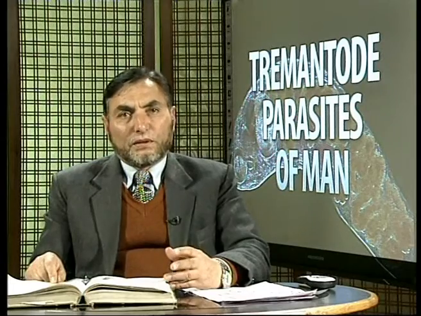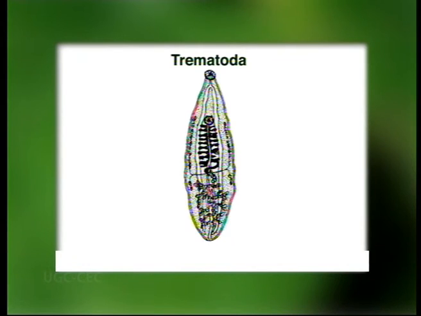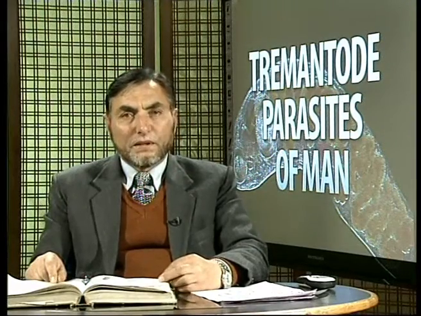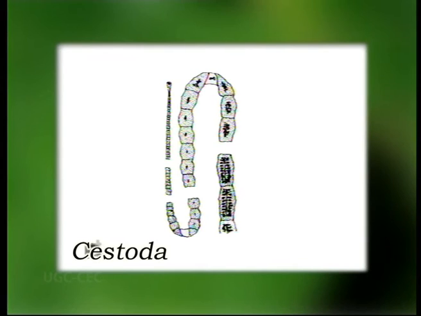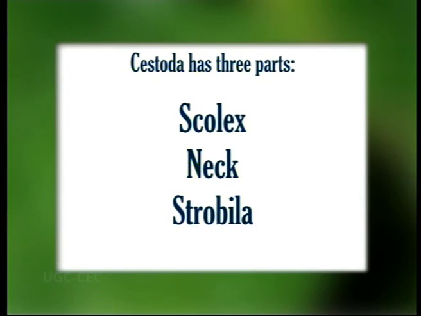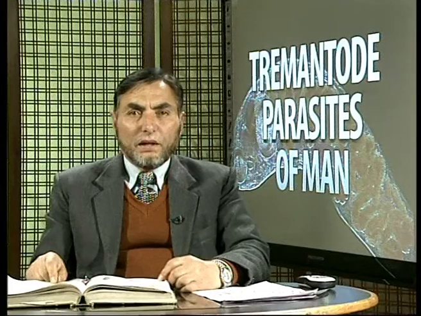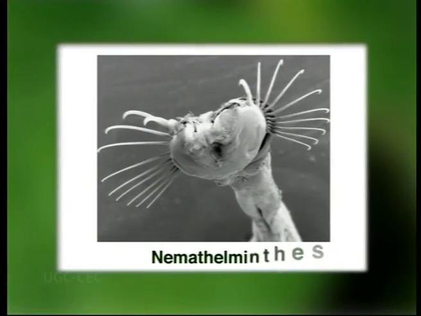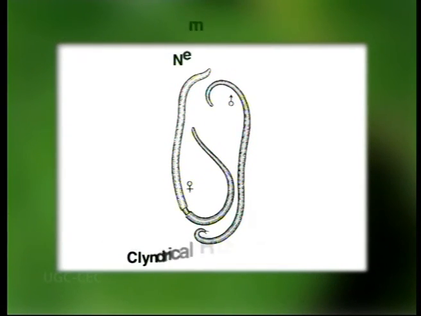These trematodes are small worms which are flattened in shape and may be oval, lanceolate, or of different shapes. But in cestodes we have a larger body, with the head, the neck, and the strobila, which the trematodes don't have. While in the Nematohelminthes, which contain Nematoda, those are the cylindroid worms such as Ascaris.